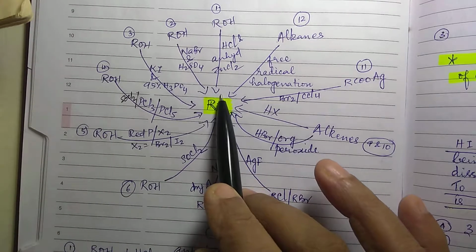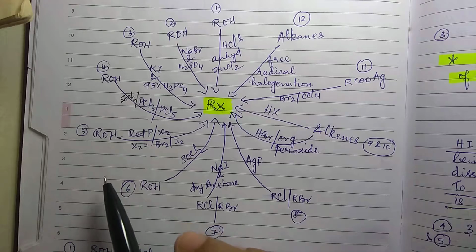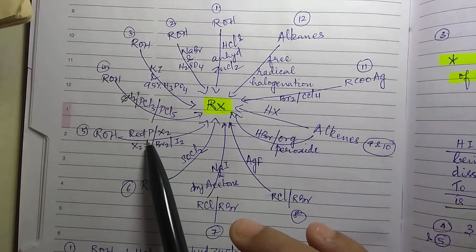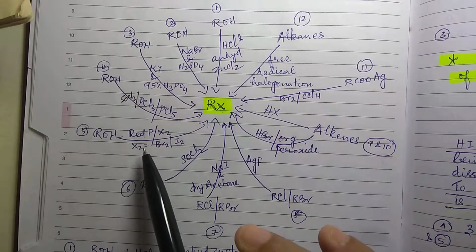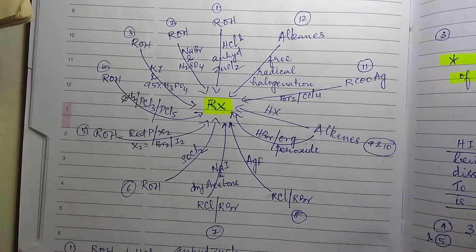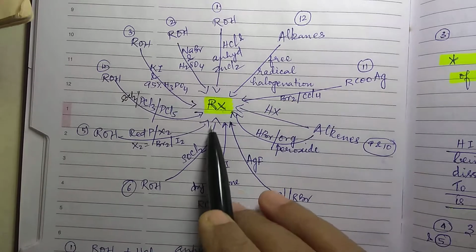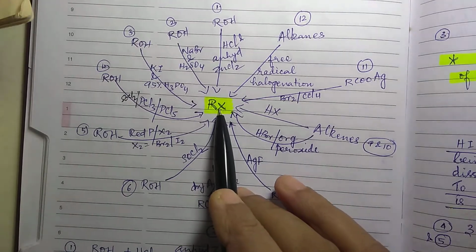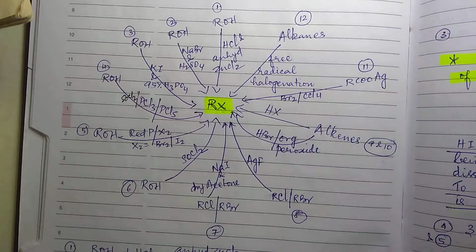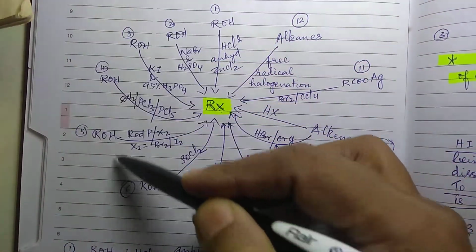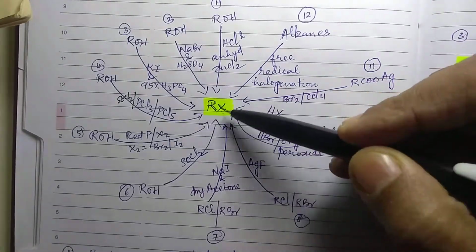It will leave RX in the pure state. Then it can also be prepared from alcohol by using red phosphorus in the presence of halogen. I have shown SOCl2 separately here because this is the most preferred method. So from these ways, from alcohol itself, you can prepare RX.